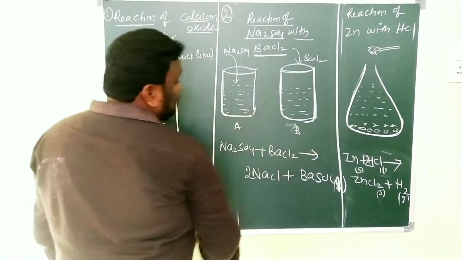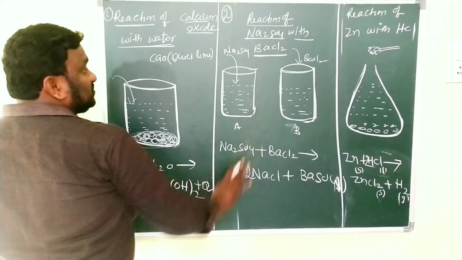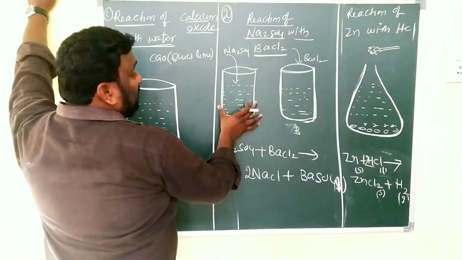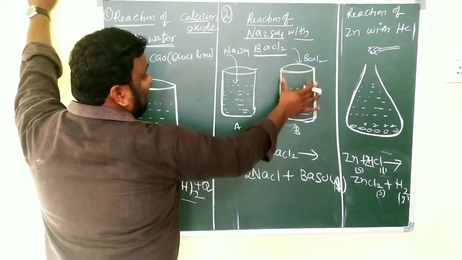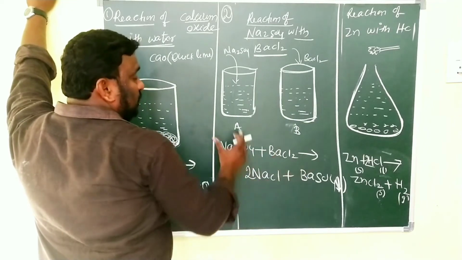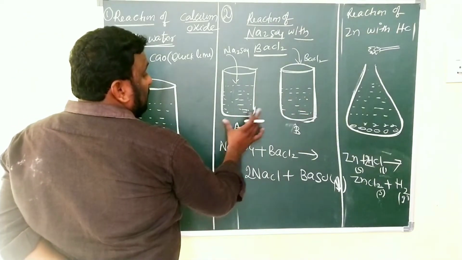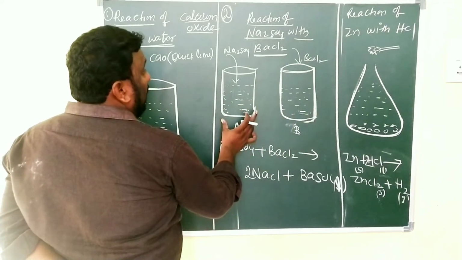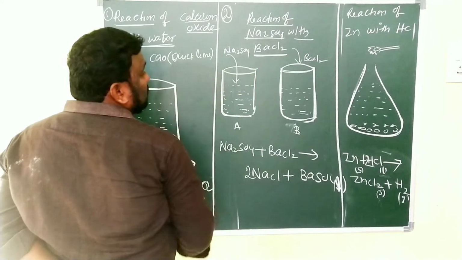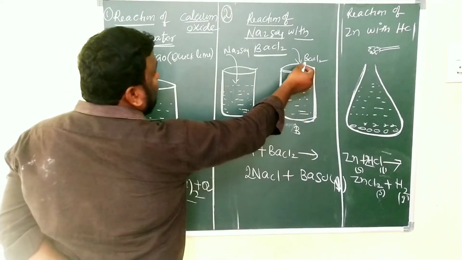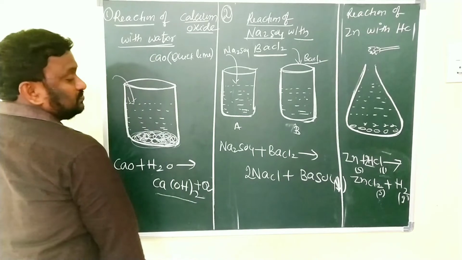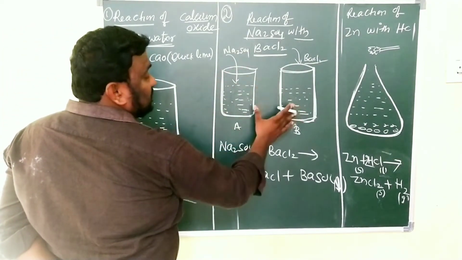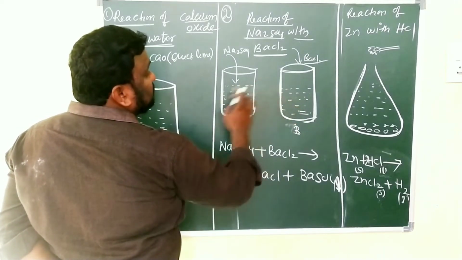Now both solutions are prepared. Aqueous solution. Aqueous means we have some water in the content. So we prepared the solutions of Na2SO4 and BaCl2. Very simple. We take 2 beakers. In every beaker we have to take 100 ml of water, and after that in the first beaker we have to add some amount of Na2SO4, and in the second beaker we have to add BaCl2. So after preparation of the solutions, here we have to mix these two in another